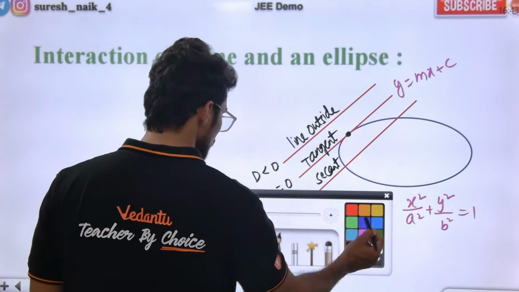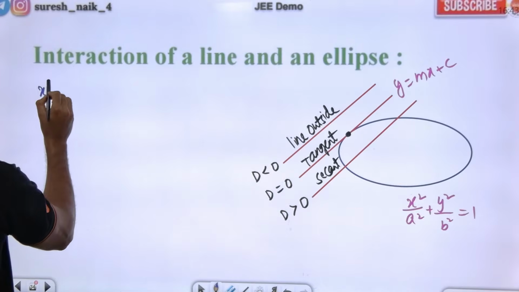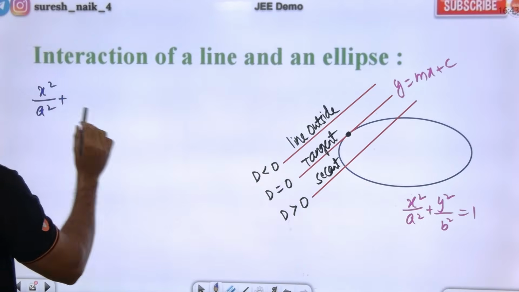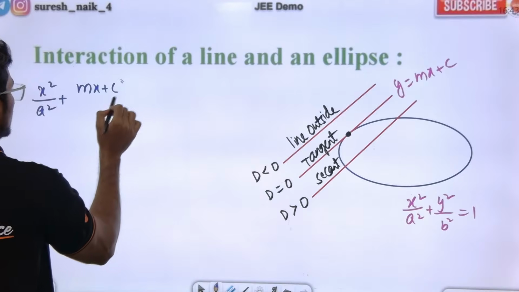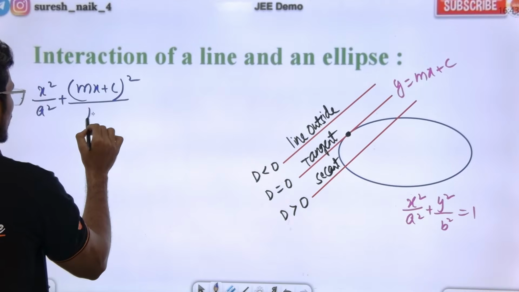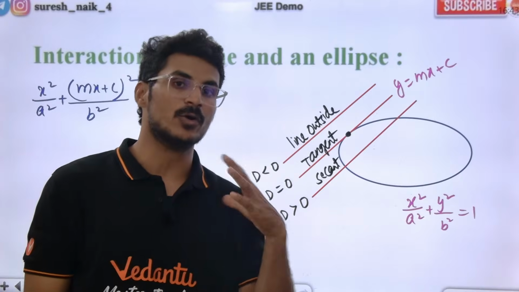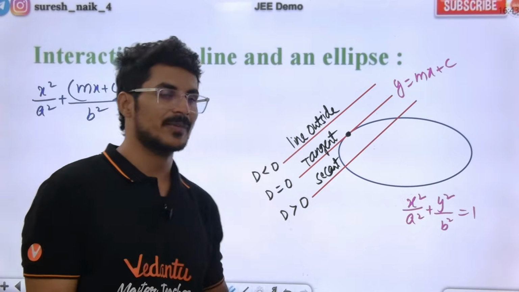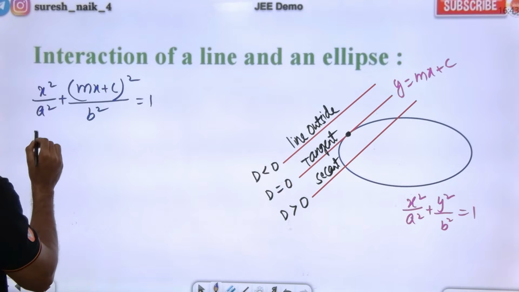Simple. See, solving this line and the ellipse: x²/a² as it is, plus, in the y place, I am putting mx + c, so (mx + c)²/b² = 1. When we solve this, we get a quadratic, and if the quadratic's discriminant is equal to 0, we get the condition of tangency.